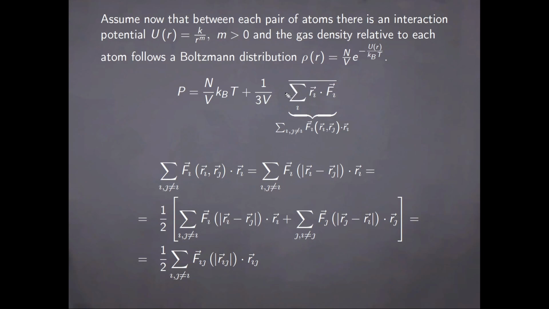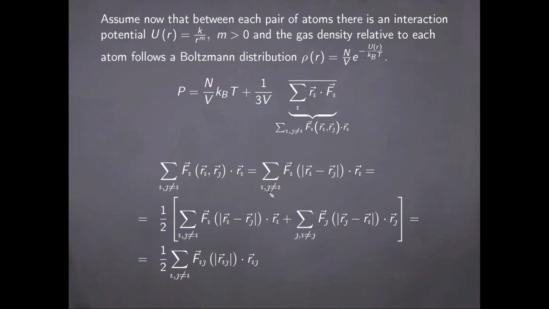Now, in order to evaluate the quantity here, first of all, notice that the single sum over all of the atoms in the gas can be written as a double sum where the applied force is explicitly assumed to be acting between pairs of atoms. And furthermore, given that this potential is central, we know that this force does not depend on the orientation of each pair, but simply on the distance between the atoms. So from here, we immediately get to here.